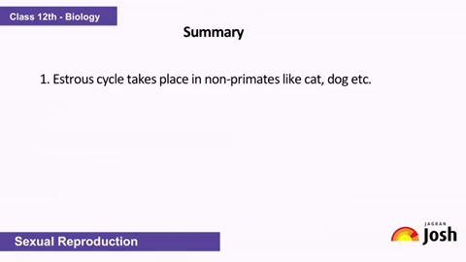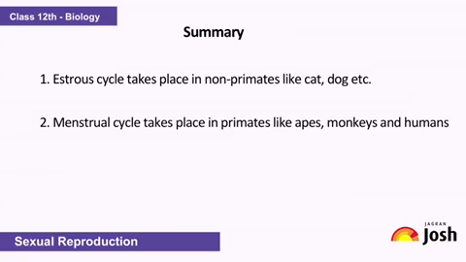The estrous cycle takes place in non-primates like cat, dog, etc. The menstrual cycle takes place in primates like apes, monkeys and humans.